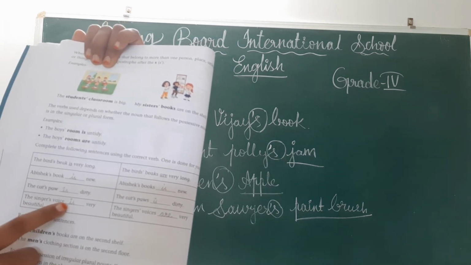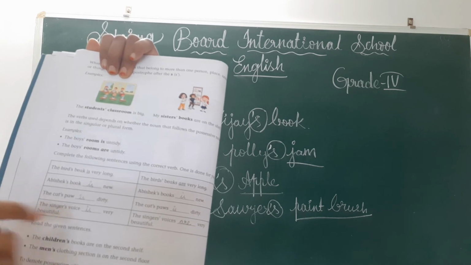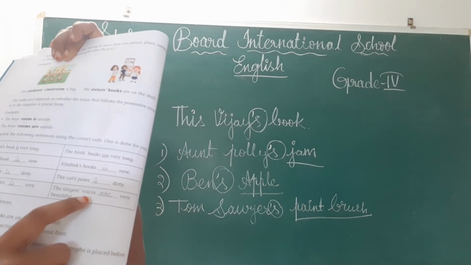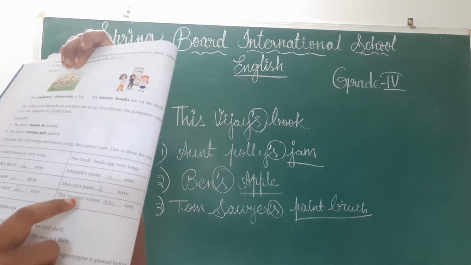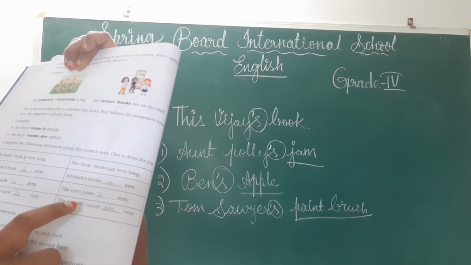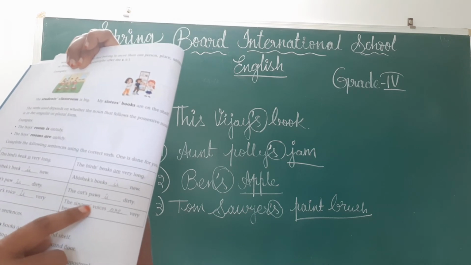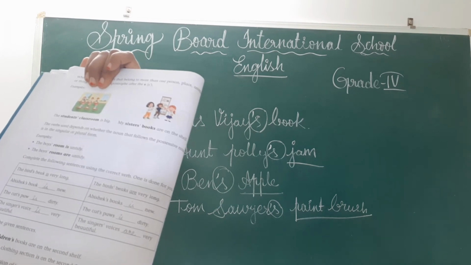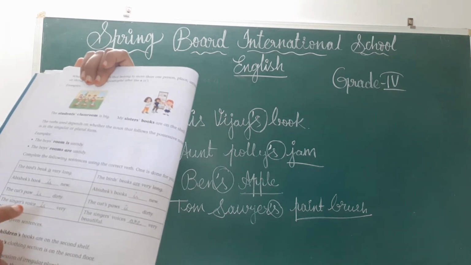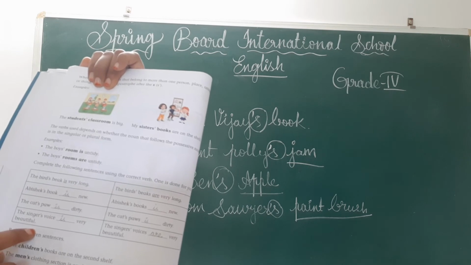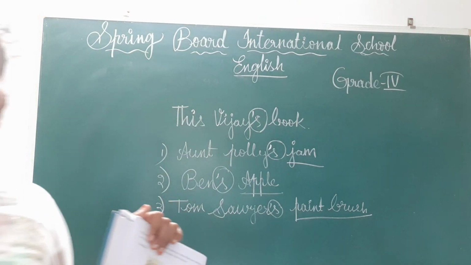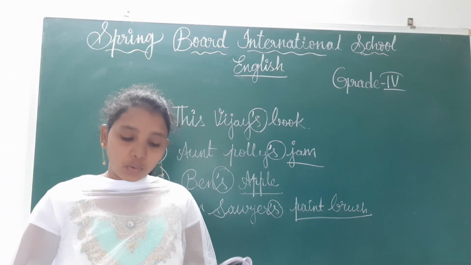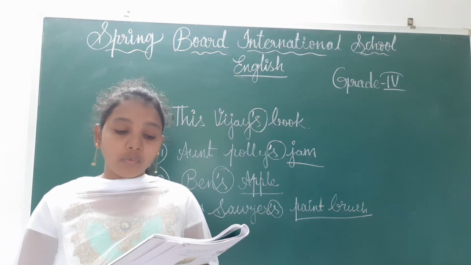Here the singer's voice is very beautiful. Singer's, the apostrophe is before s. Here see children, the singers' voices are. That means here the s is placed, the apostrophe is placed after s. That's why we have used are. That means there are plural members, more members are there. Okay children, if the apostrophe is placed before the s, that means those are singular, and after s means those are plural.